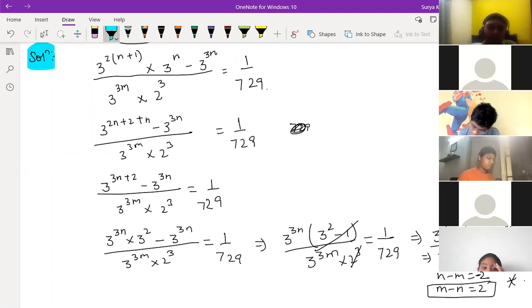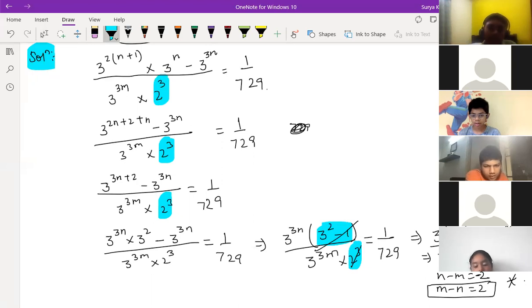So this is an interesting question. We got confused because I was seeing this one, having doubt where to take this, where to take this. But when I got this common, then I understood this cancels. Sir, I only had a doubt in that part, that we have to take 3 to the power 3 in common. What is your doubt? Tell me. No, sir, I got clarified. Okay, all right.